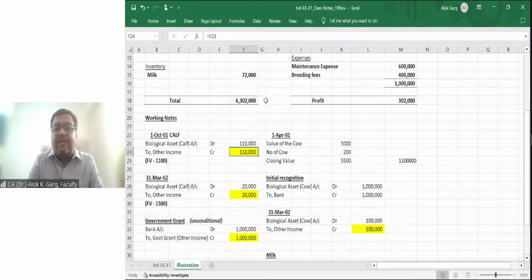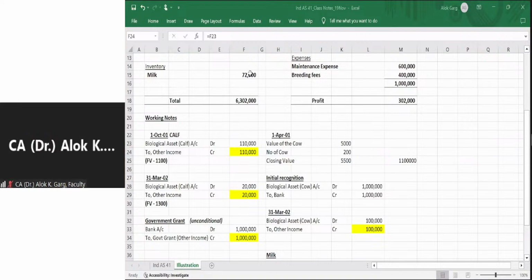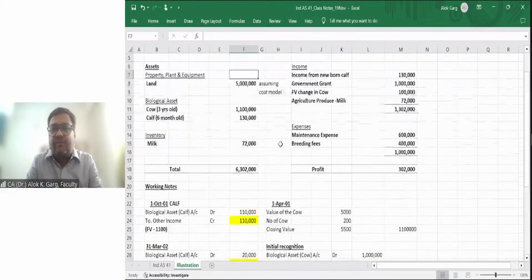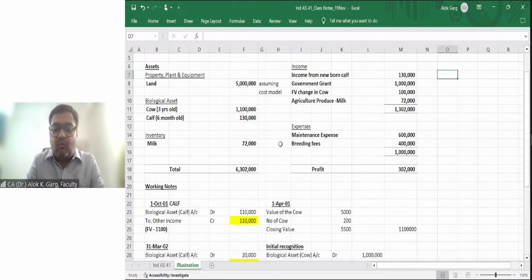So in P&L, this 1,10,000 will go, right? 1,10,000 income from the newborn calf. Right? First of all, 1,10,000 on birth. On birth, what is the value? 1,10,000.